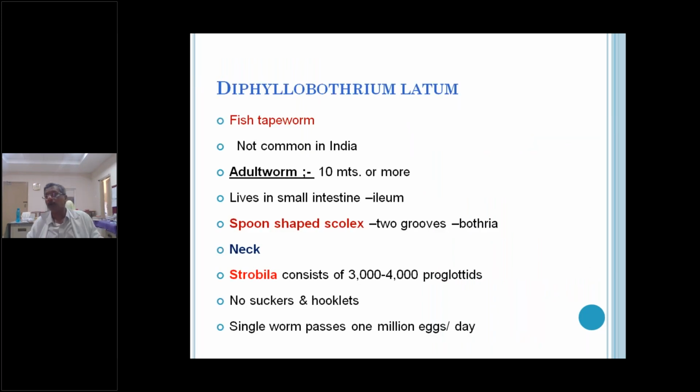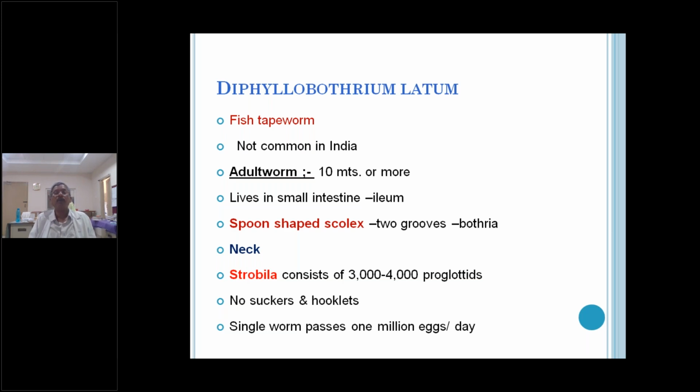Next, first the fish tapeworm, Diphyllobothrium latum. Diphyllobothrium latum is a fish tapeworm. It is not common in India. It is present in other countries where sewage disposal is not properly done. The fish are contaminated, and the lakes and drinking water are contaminated, so the infection is common in those countries.